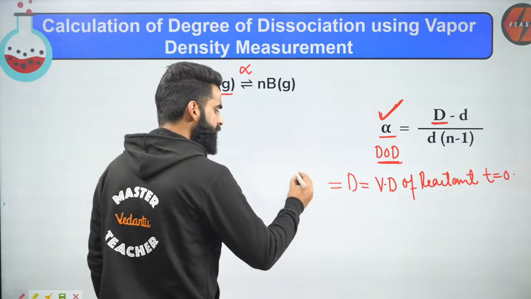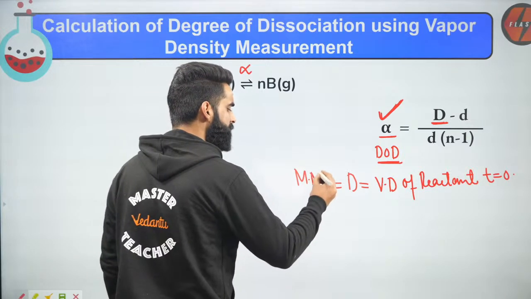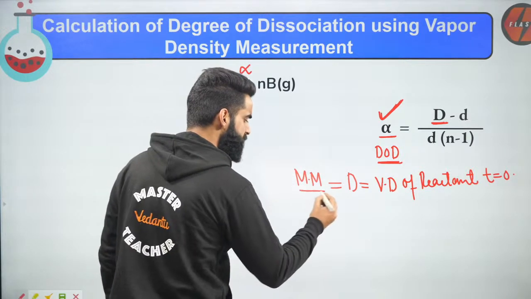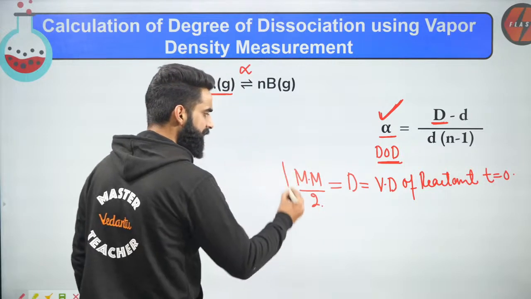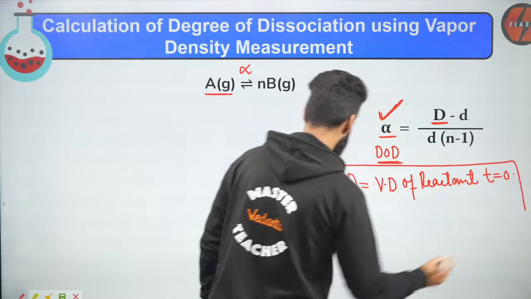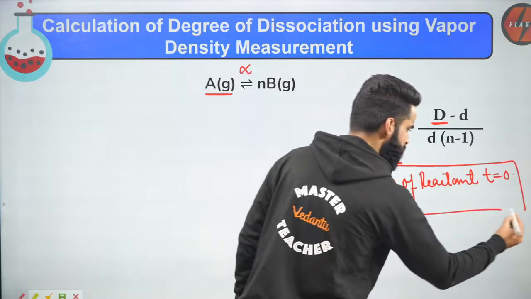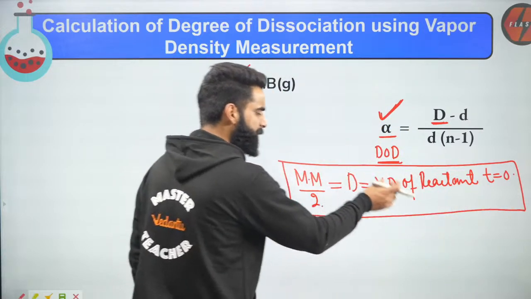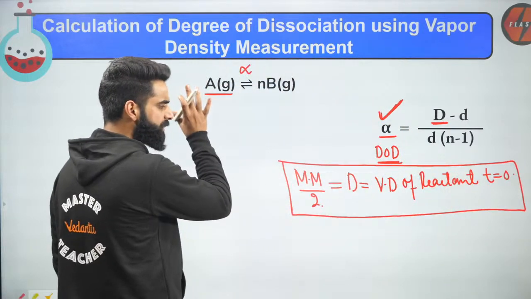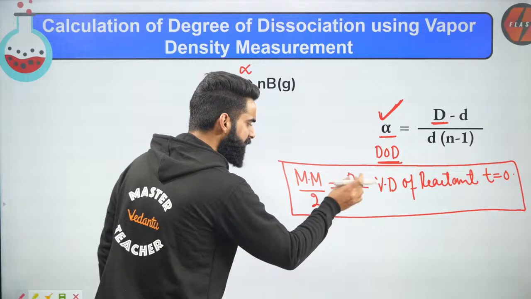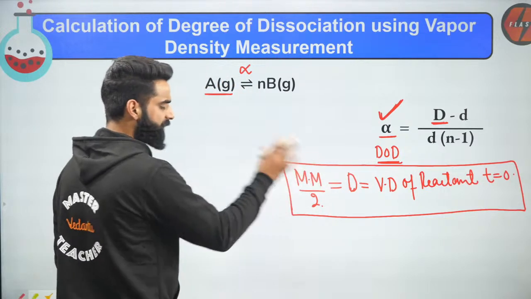That means vapor density of the reactant when the reaction has not started. This D is going to be molar mass of the reactant at time t equal to 0 divided by 2. Remember this first of all: capital D is what we call the theoretical vapor density, or the vapor density of the reactant at time t equal to 0, which is molar mass of the reactant divided by 2.